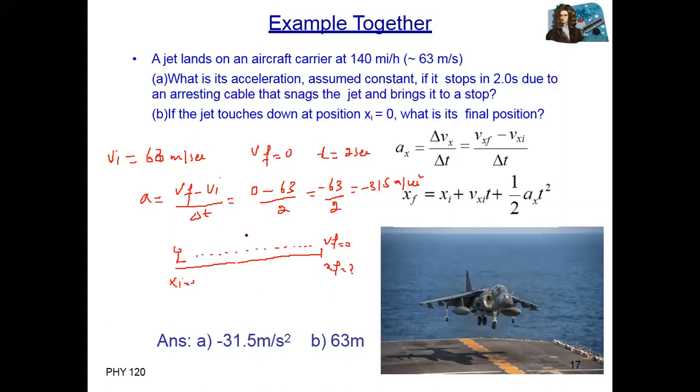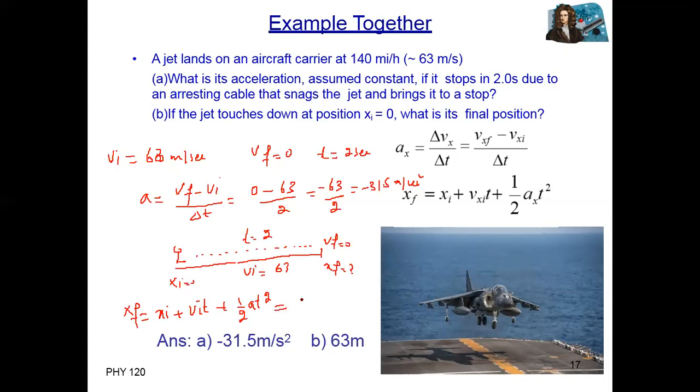Time is given: time is equal to 2 seconds. Initial velocity is also given, 63. So how can we find it? We can find it by using the second equation: xf is equal to xi plus vit plus half at square.